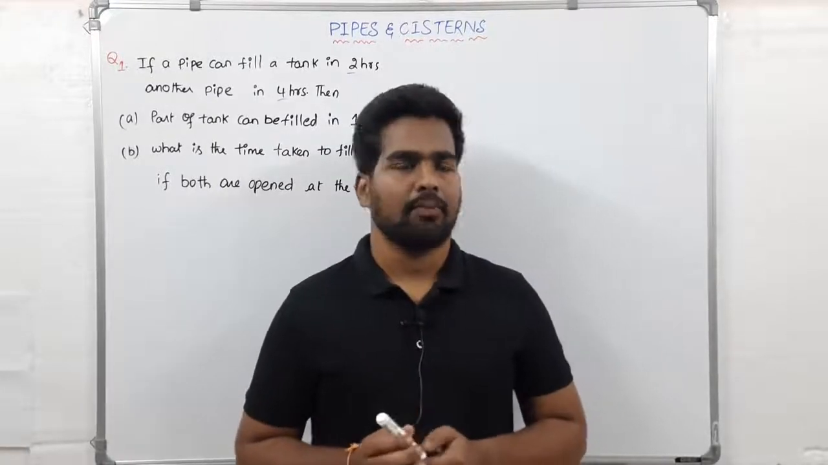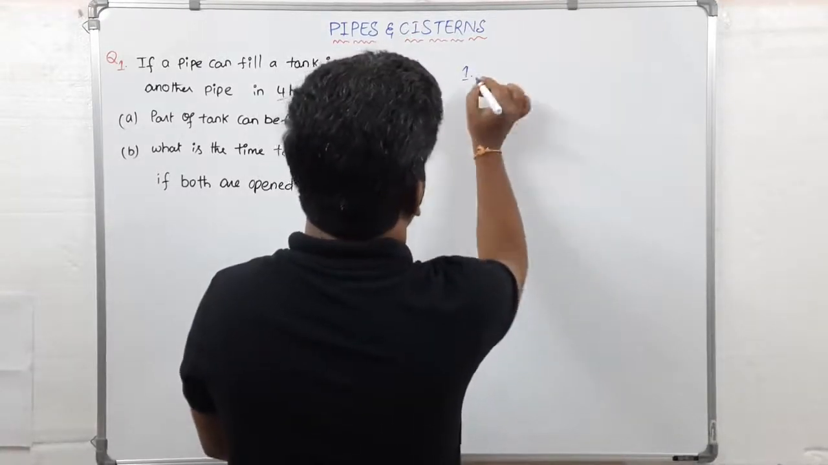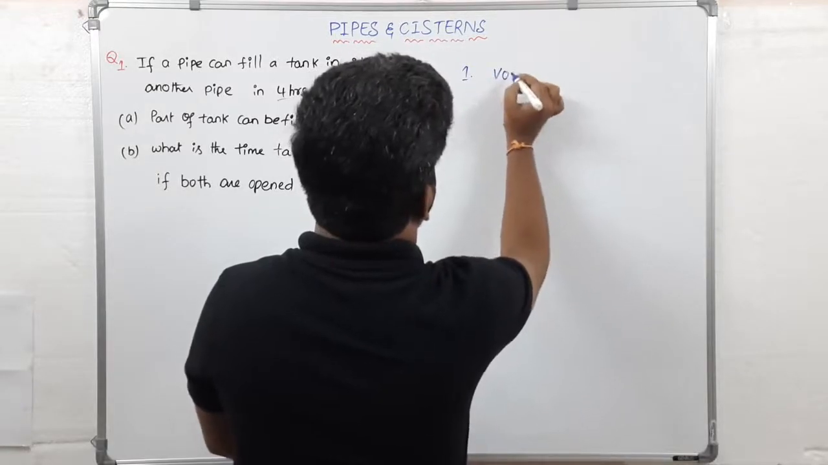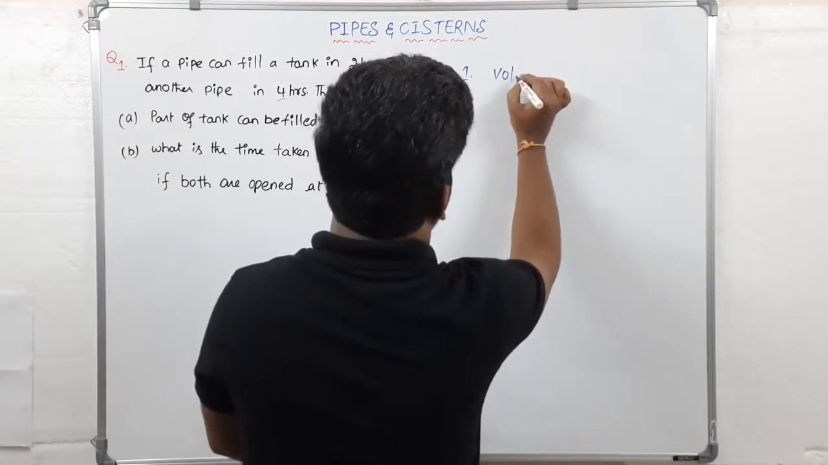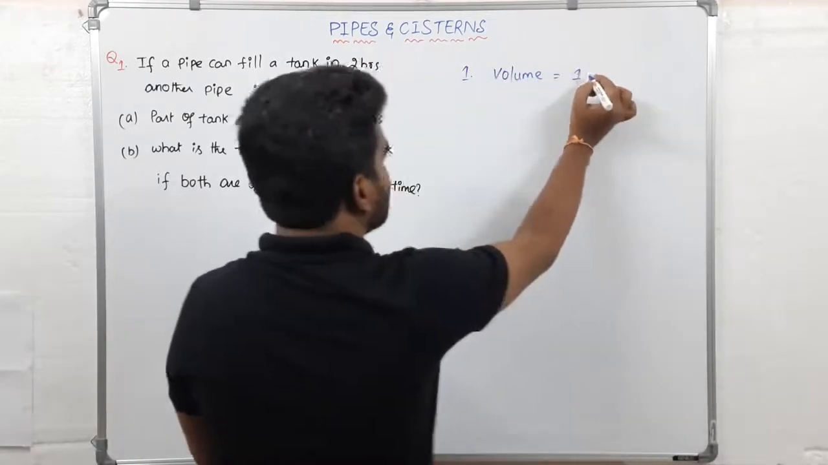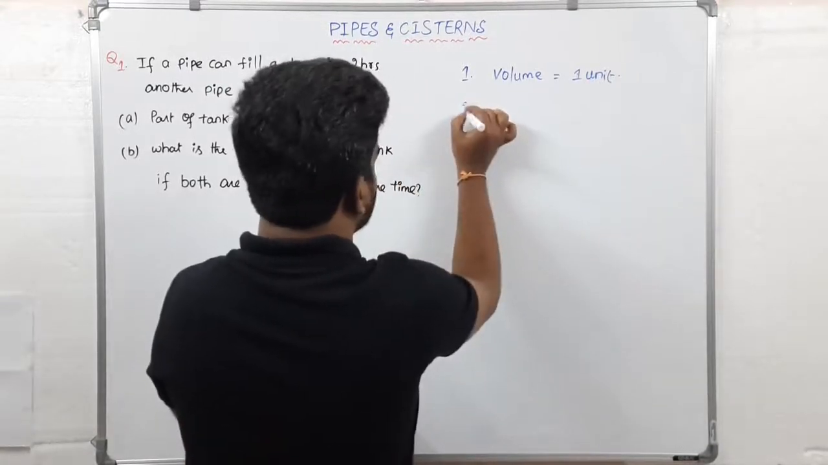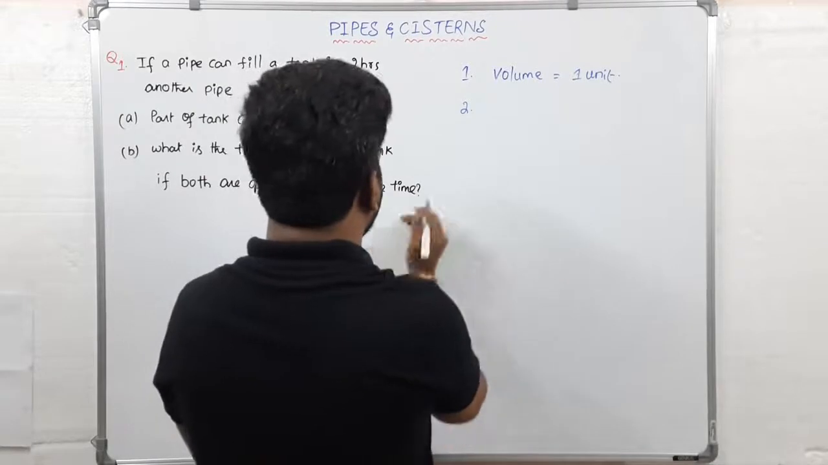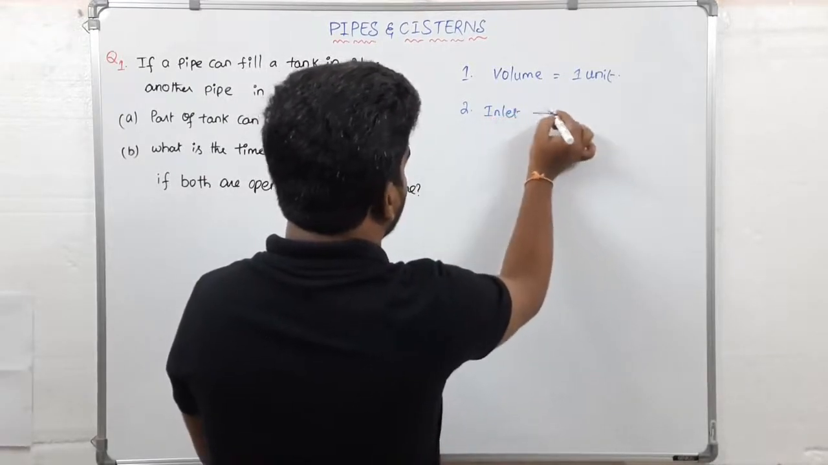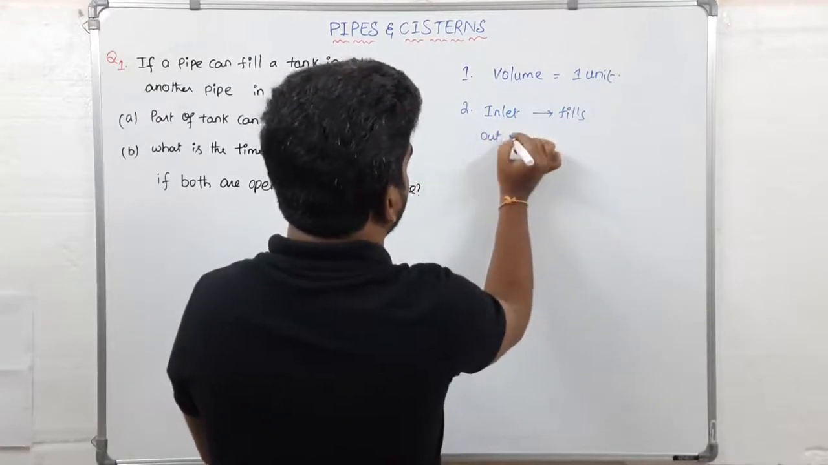Okay. Point number 1. As we consider in time and work, the volume of the cistern or tank is 1 unit. Let us assume that the volume of the cistern is 1 unit. The second one is inlet pipe and outlet pipe. An inlet pipe fills the tank and an outlet pipe empties the tank.